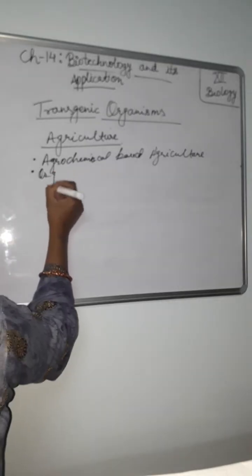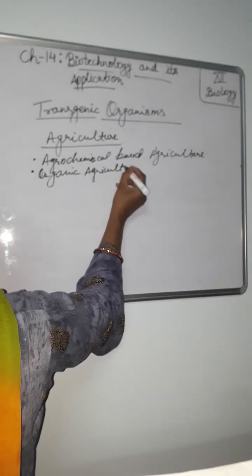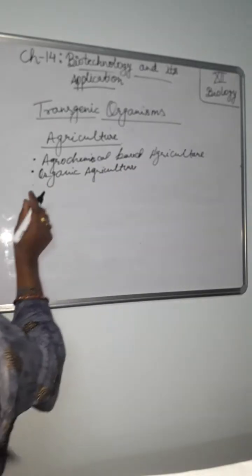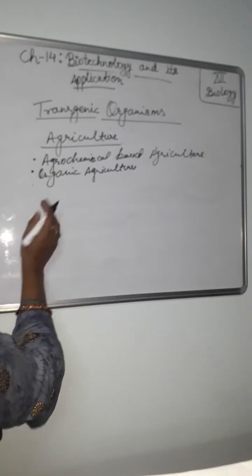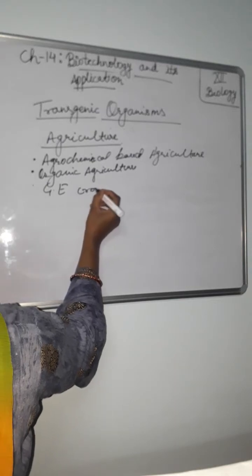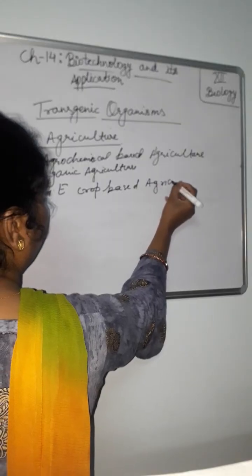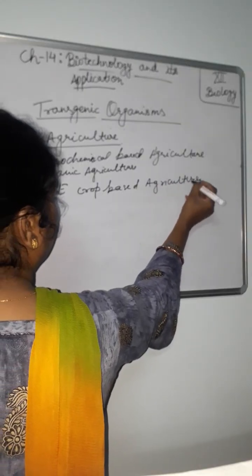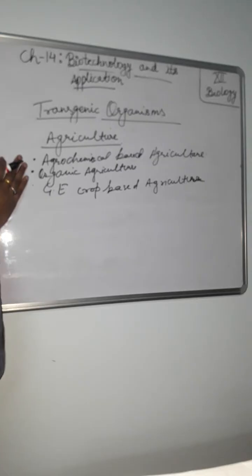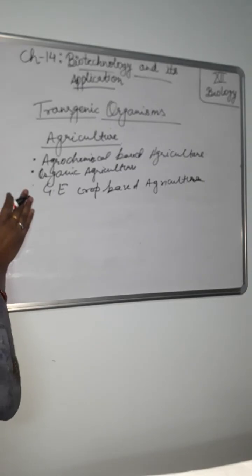And the third one, that is genetically engineered crop based agriculture. Understand it? This is done by applying the following three options: agrochemical based agriculture, organic agriculture, and genetically engineered crop based agriculture.